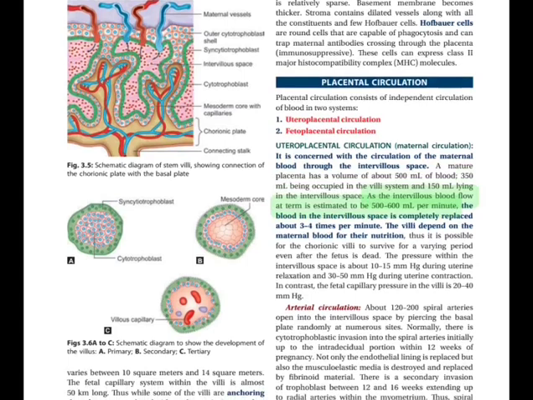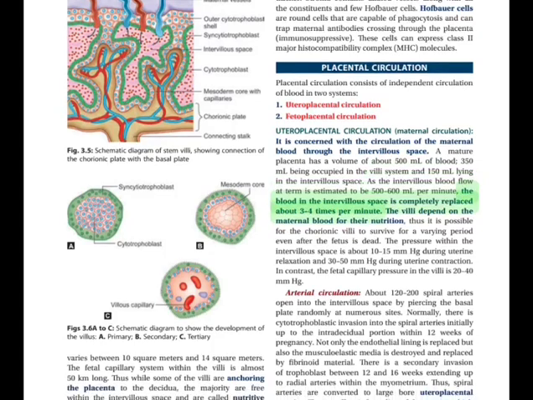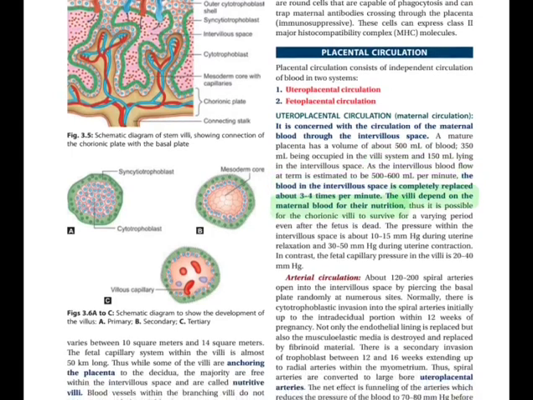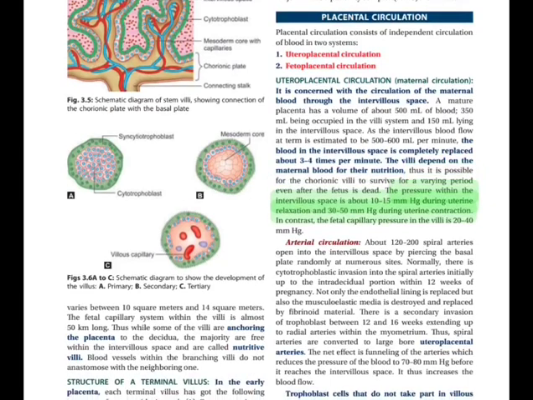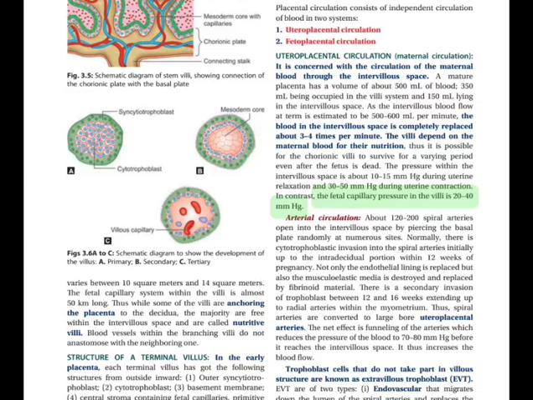As the intervillous blood flow at term is estimated to be 500 to 600 milliliters per minute, the blood in the intervillous space is completely replaced about 3 to 4 times per minute. Villi depend on the maternal blood for their nutrition, thus it is possible for the chorionic villi to survive for a varying period even after the fetus is dead. Pressure within the intervillous space is about 10-15 mm Hg during uterine relaxation and 30-50 mm Hg during uterine contraction. In contrast, the fetal capillary pressure in the villi is 20 to 40 mm Hg.